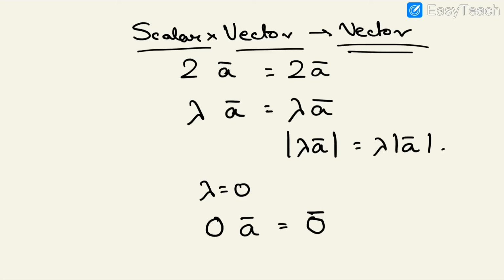Its magnitude is turning out to be 0, right? And direction is not very well defined, but still we have to say that when a vector is multiplied by 0, the resultant is a 0 vector. You can't say the resultant of multiplying a vector with 0 is 0. No, that is a wrong statement.